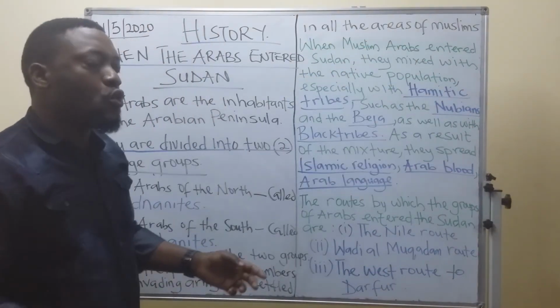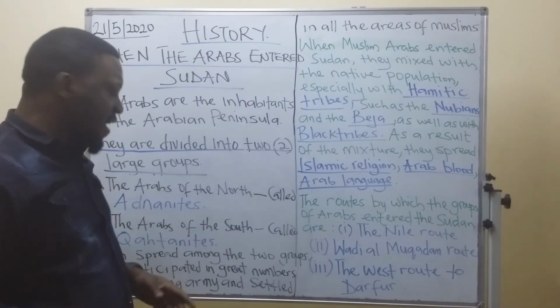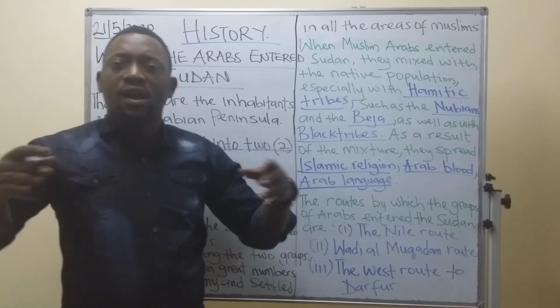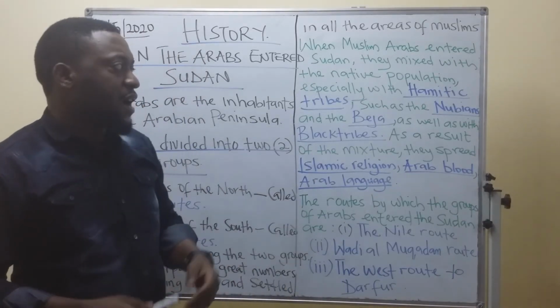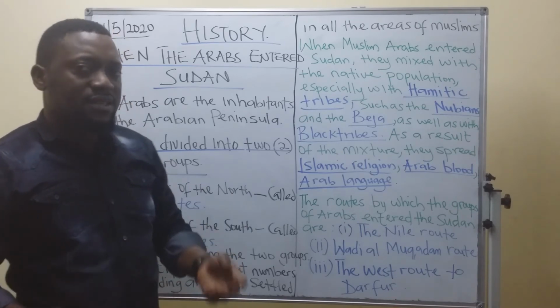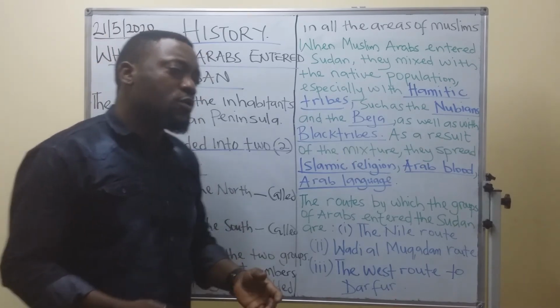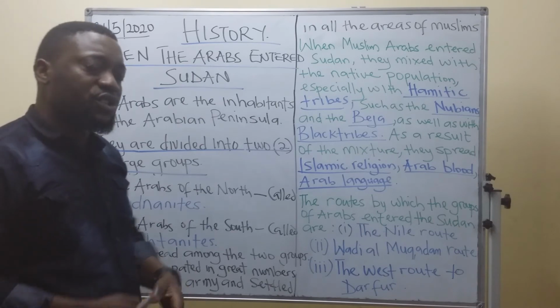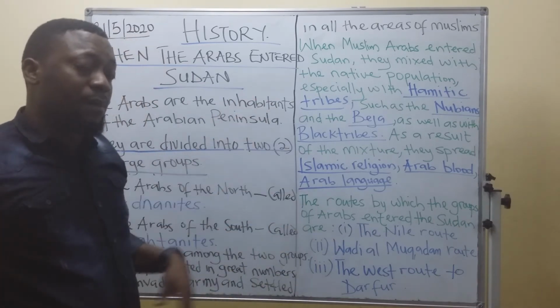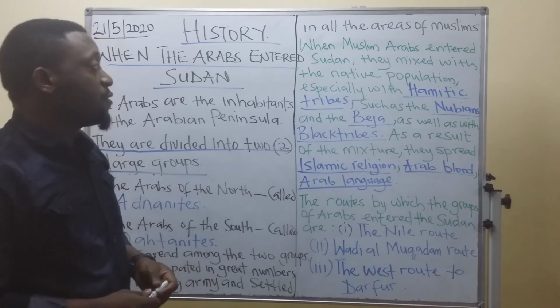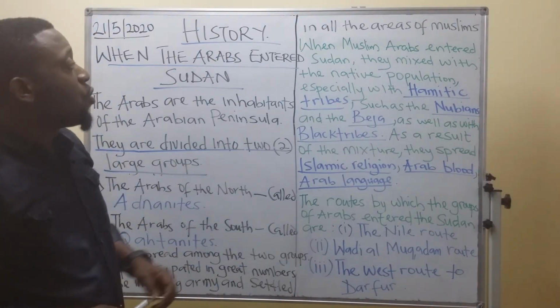So these are the two groups that invaded all these Islamic countries today, where they speak the Arabic language and practice the Islamic religion. They spread all these Arab things among the cities and countries.